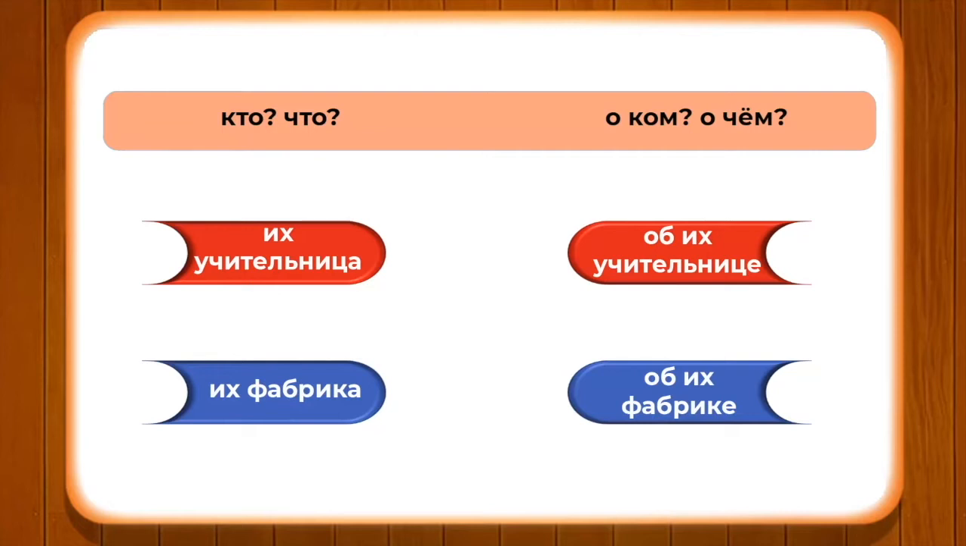How do we use the personal pronouns and possessive pronouns when we have the question of о чем and о ком.